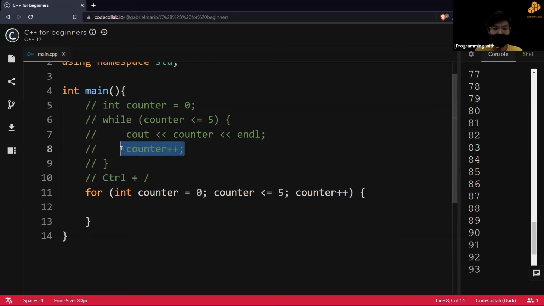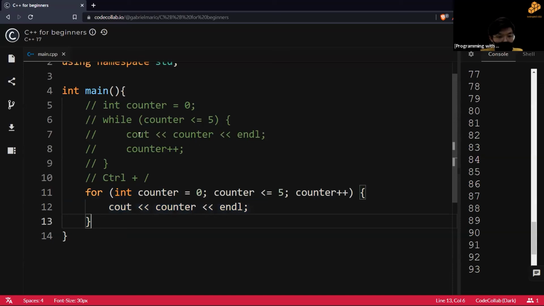In the while loop it's not required, but for the for loop, it is required. So let's try to do the same thing by using a for loop. Basically there are 3 lines, simple as that.